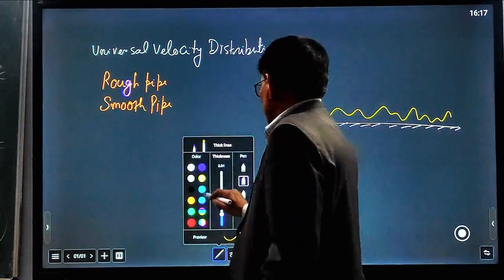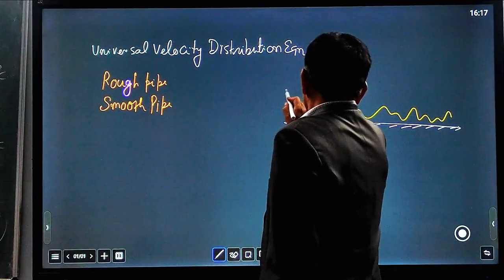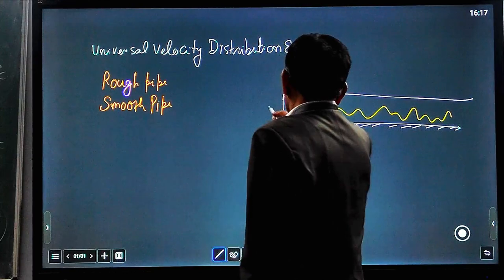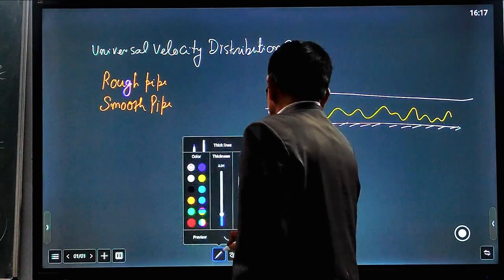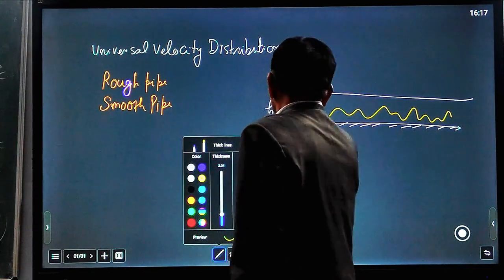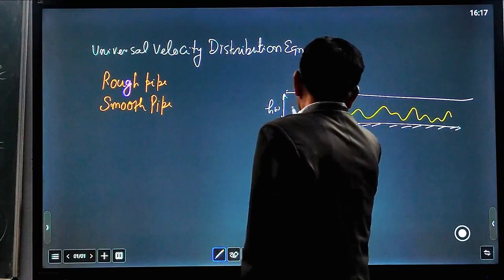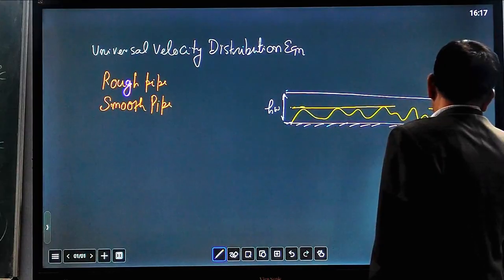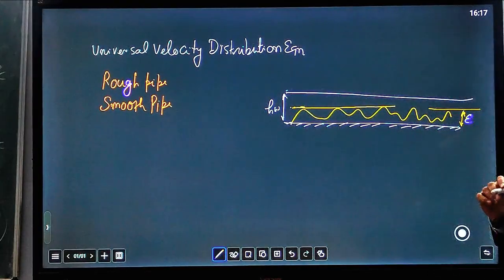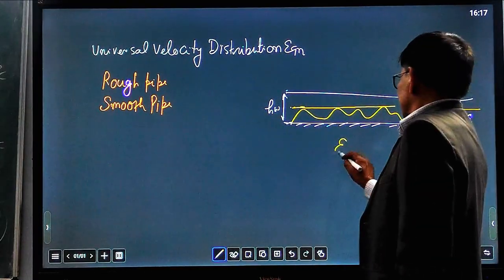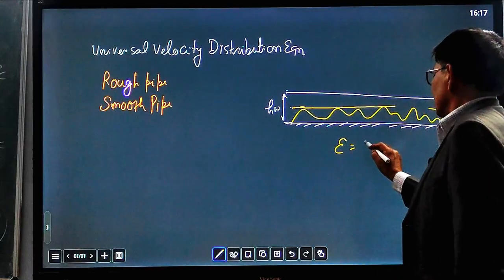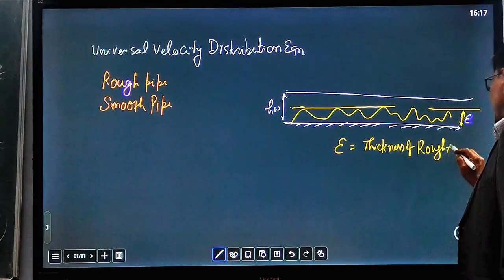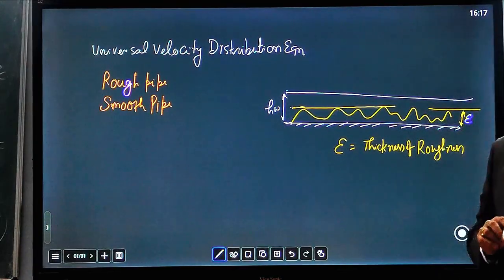If we draw a line here, this distance measured from the surface is HW, and epsilon is the average thickness, the maximum thickness of the roughness peaks.